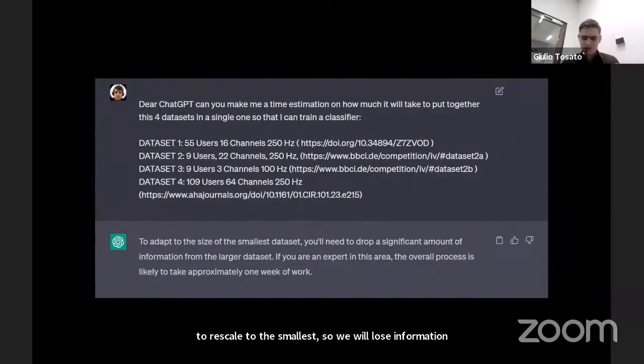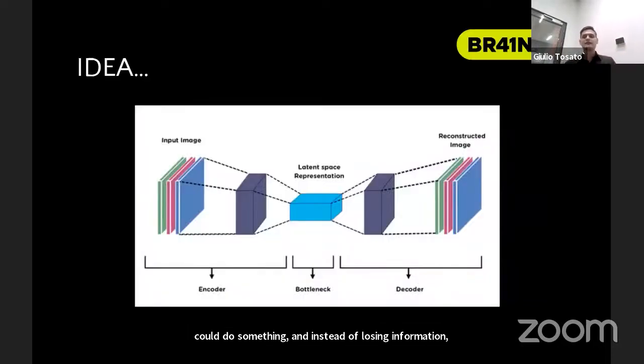And this was not really clicking with our team, and we started thinking that instead of losing information, we could compress it. And here comes the idea of autoencoders. So let me tell you what autoencoders are.